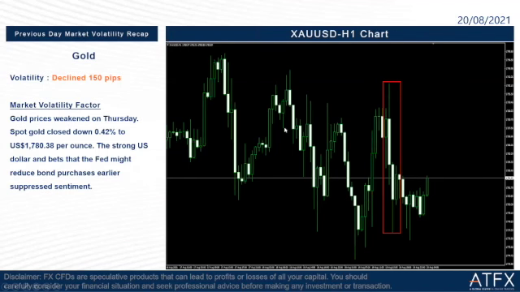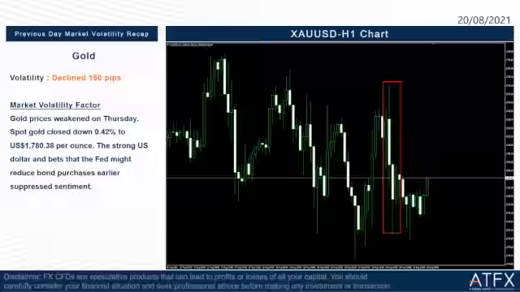The previous day market volatility is for gold. The gold market last night declined 150 pips, as we can see inside the red rectangle here. So let us read the factor here. What happened on the gold market last night? Gold prices weakened on Thursday, which is yesterday. Spot gold closed down 0.42% to 1780.38 dollars per ounce. The strong US dollar and bets that the Fed might reduce bond purchases earlier suppressed sentiment. Earlier, which means in this year, they might do this.